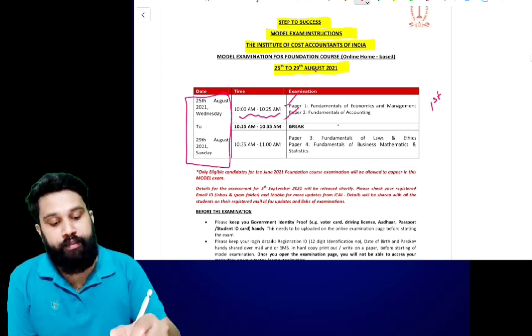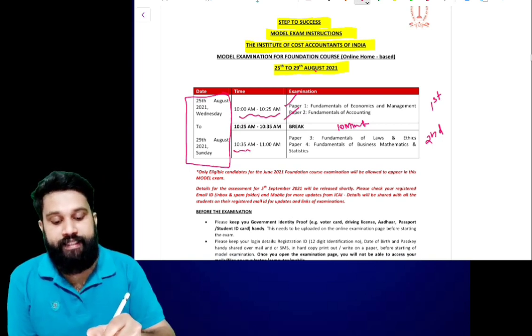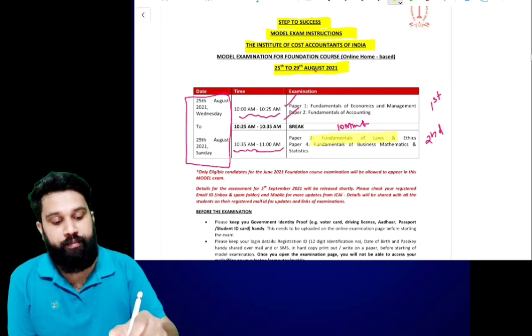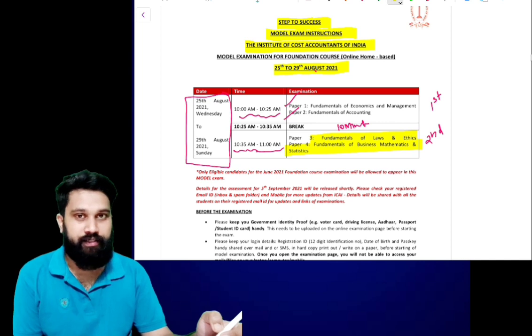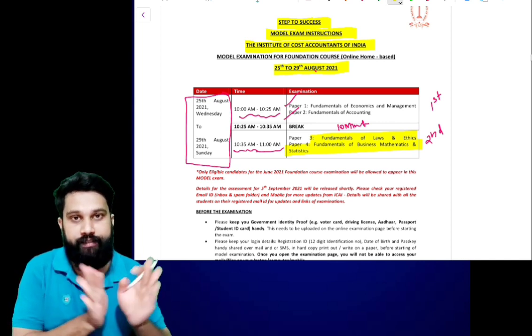We will have a 10 minute break, and after that the second session will run from 10:35 a.m. to 11 a.m. That is Paper 3 Fundamentals of Law and Ethics and Paper 4 Fundamentals of Business Mathematics and Statistics. This is the schedule for the foundation model examination.